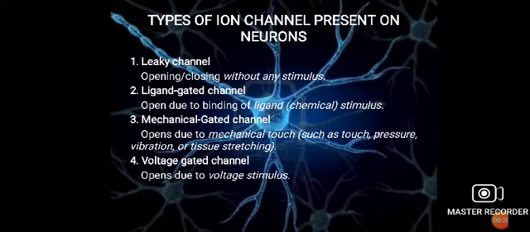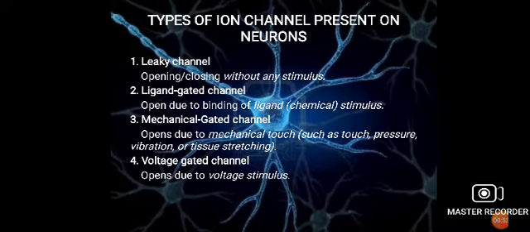Firstly, we are going to discuss the types of ion channels present on neurons. The first channel present on neurons is the leaky channel. That is, the leaky channel does not depend on any stimulus and it can open and close without any stimulus.